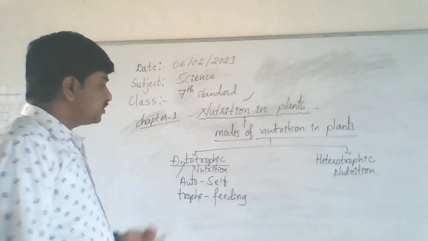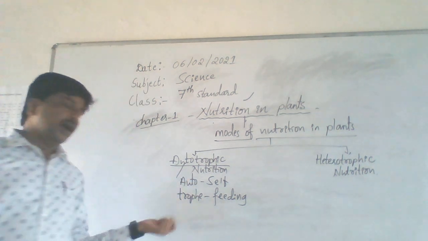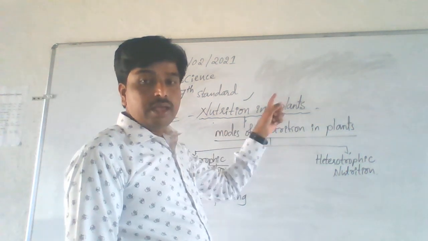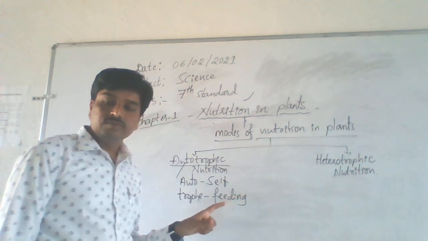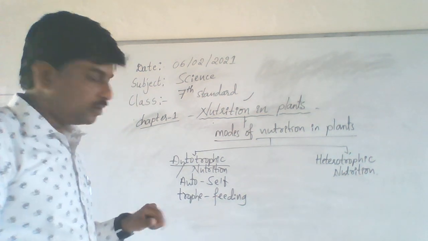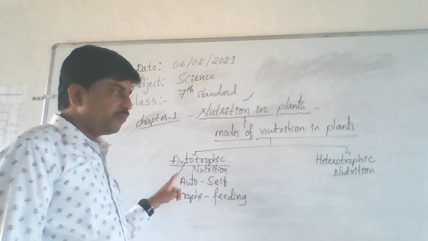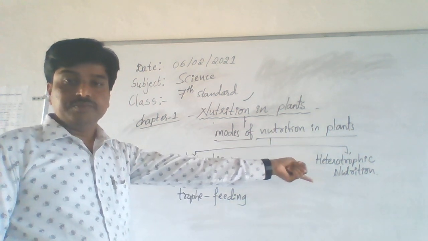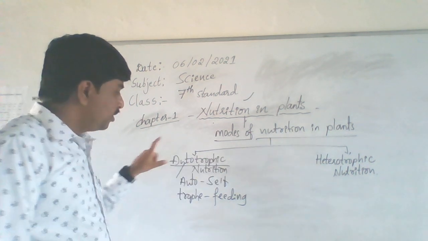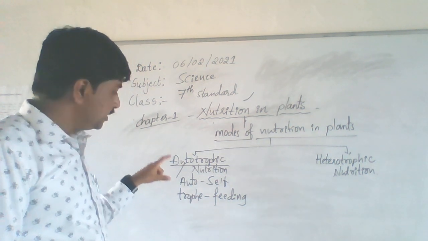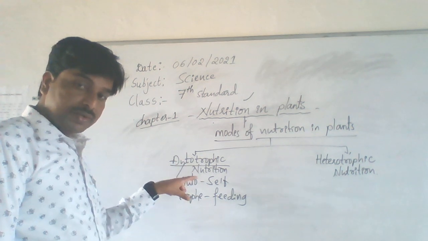Let's learn how this autotrophic or self-feeding nutrition occurs in a plant body. Plants have two modes of nutrition, autotrophic and heterotrophic. We are discussing only the first kind, autotrophic nutrition.